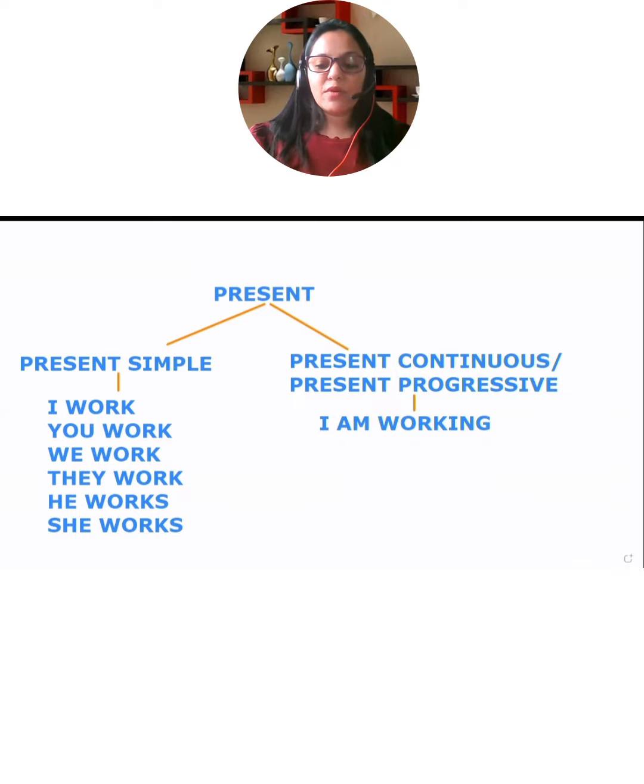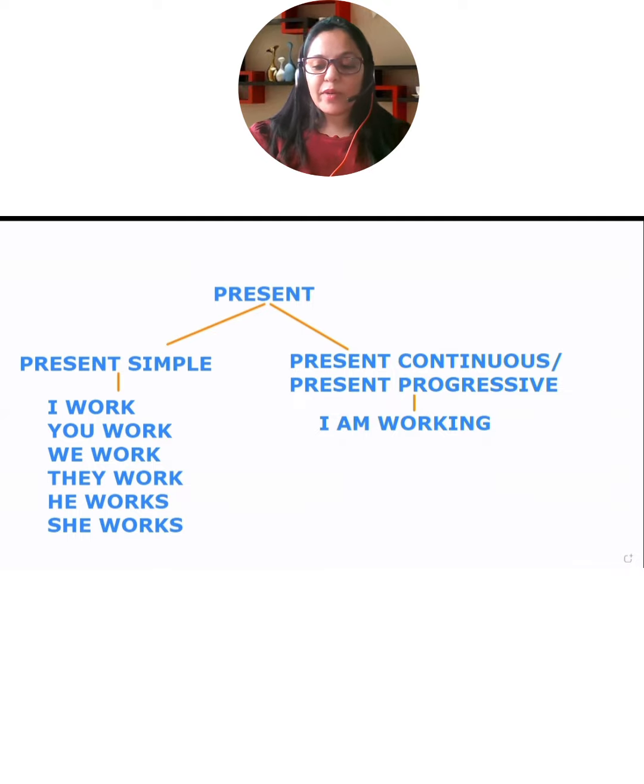But I'm working would just be right now. If I'm saying I'm working, that means I'm working right now. After some time, I will not work. So temporary means for a short period of time. Okay. This is just general. So present continuous or present progressive is temporary and present simple is permanent, right? So now I hope you understood what is the difference between the two.